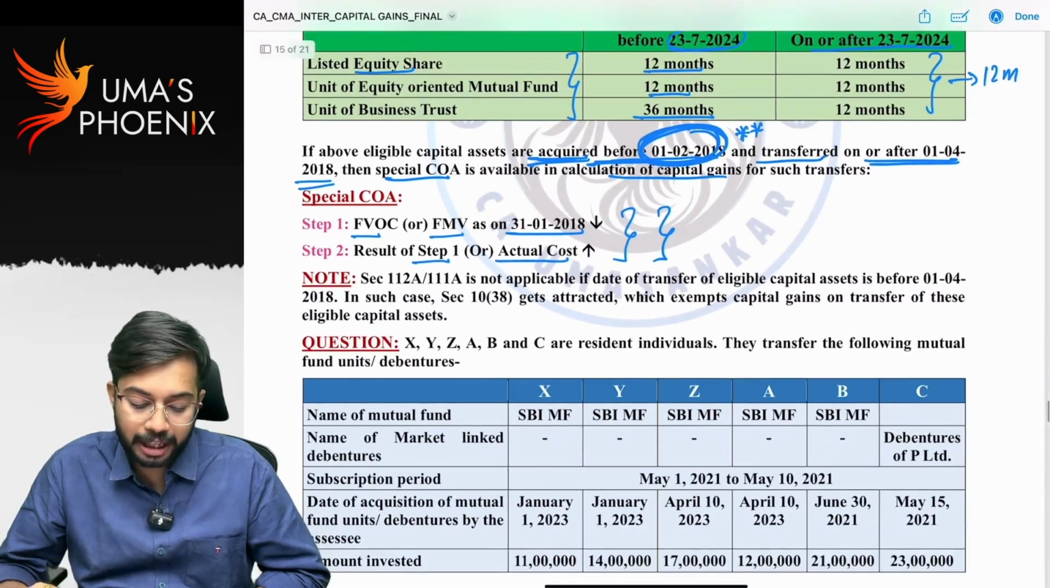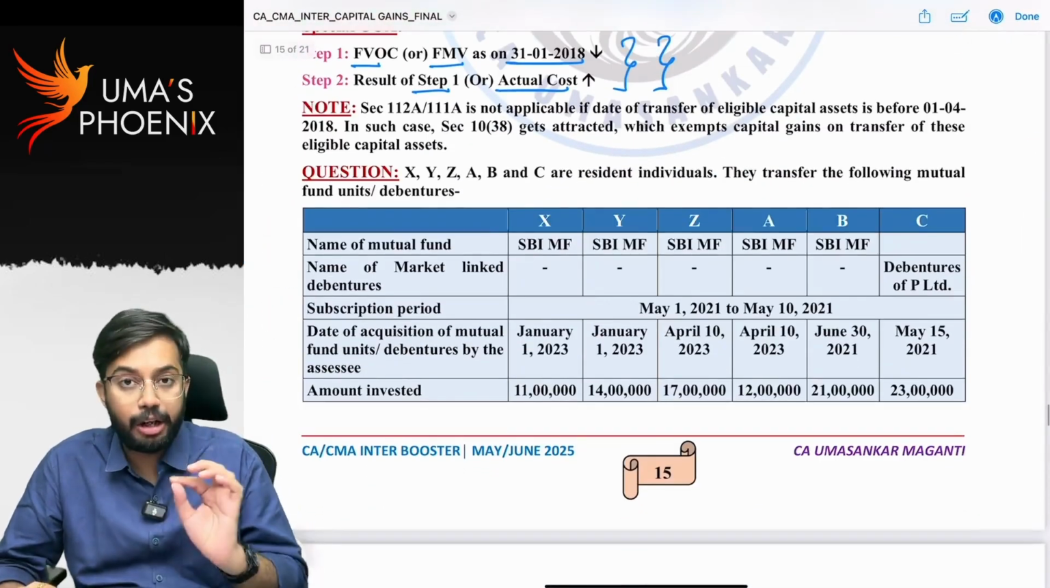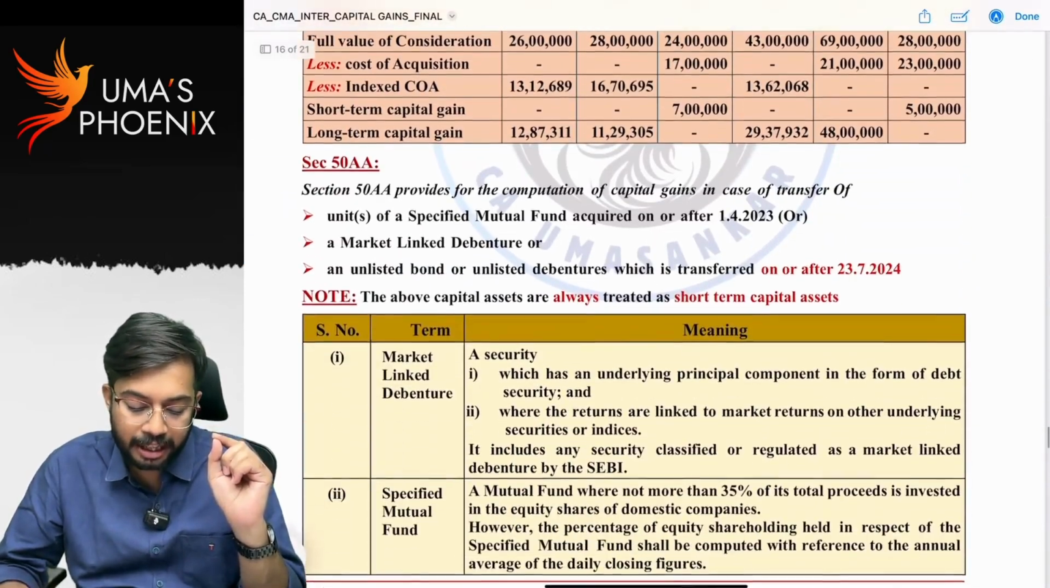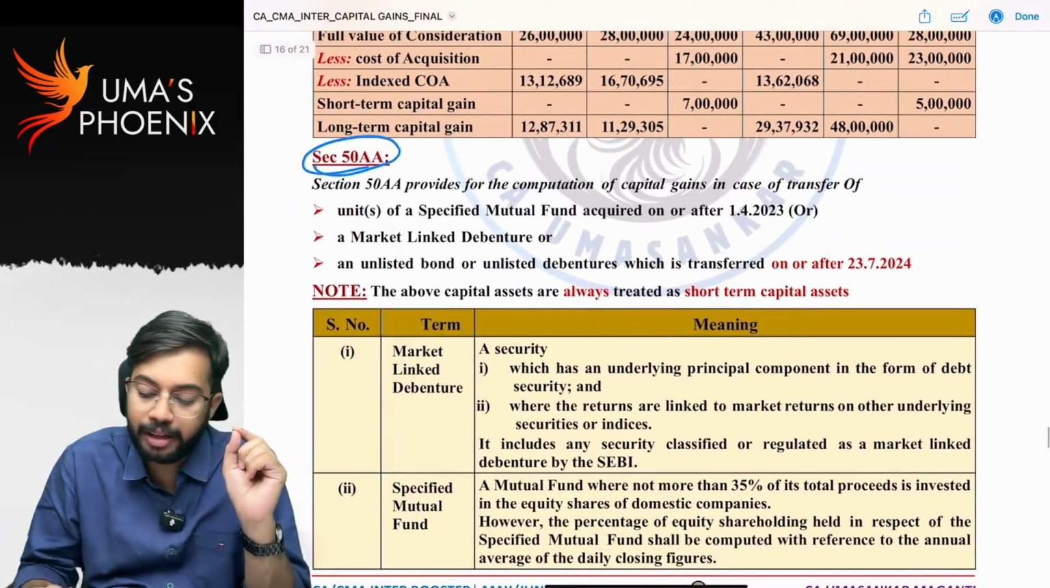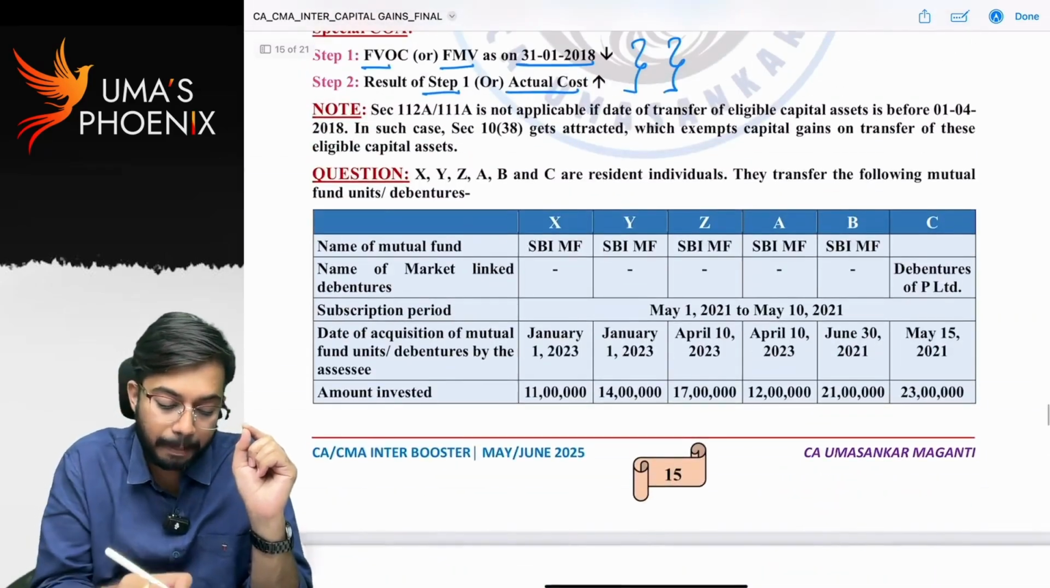So this is all about section 112A and 111A. We will do a problem. We will also discuss section 50AA. After discussing 50AA, then we will discuss this problem. Okay.